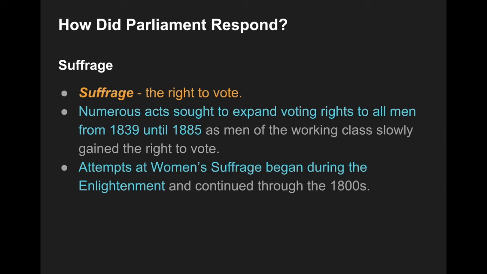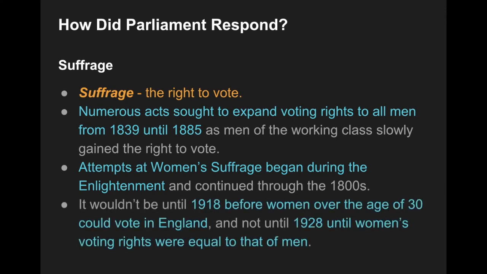However, it's going to take a major world event before women actually get the right to vote and we gain women's suffrage in England during this time period. It's not going to be until 1918, right after World War I, before women over the age of 30 get the right to vote in England. Not until after World War I do women gain the right to vote.